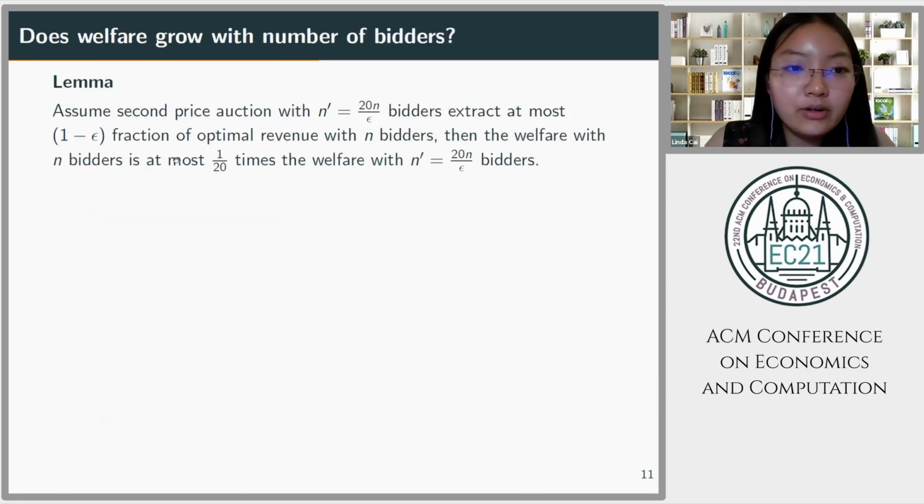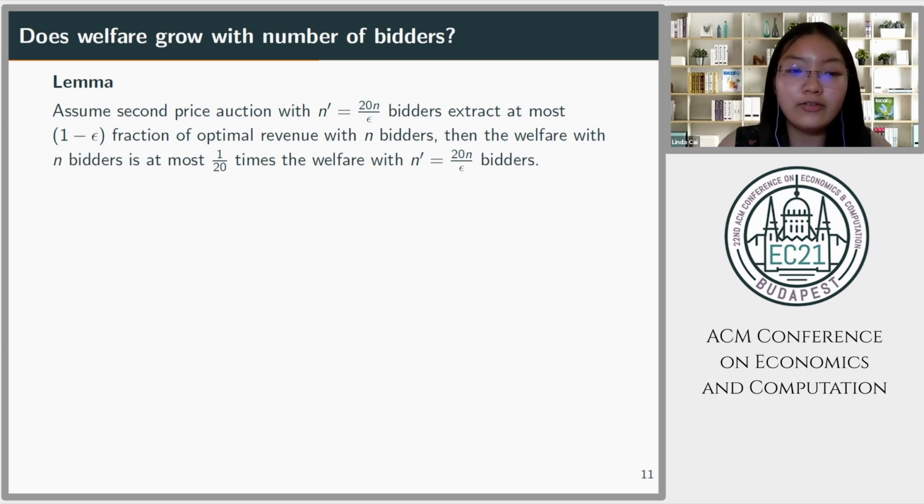So let's first start with step 1. The lemma says that assuming, as we said, case 1 does not hold, which means that the second price auction with n prime bidders extracts at most 1 minus epsilon fraction of the optimal revenue with n bidders. Assuming this, we want to prove that the welfare with n bidders is at most 1 over 20 times the welfare with n prime bidders. And here, n prime is equal to 20n over epsilon.